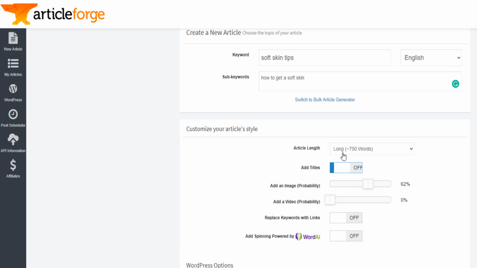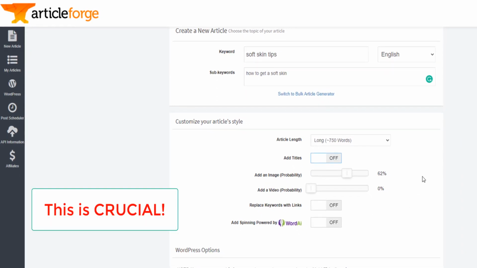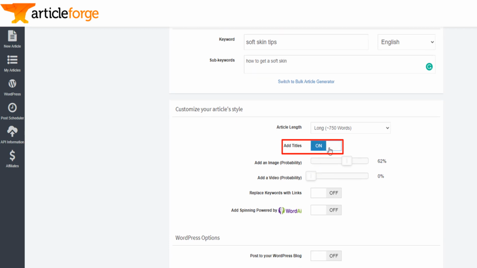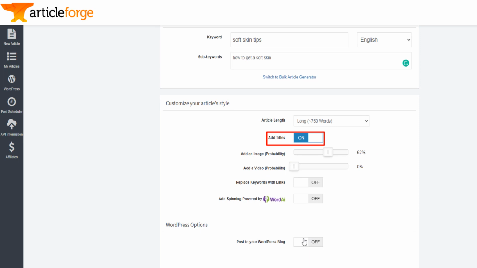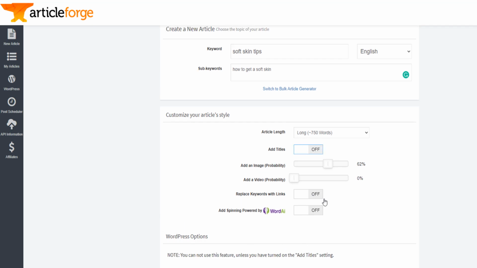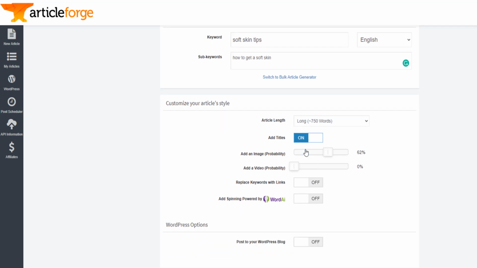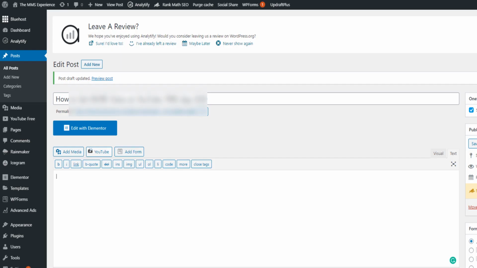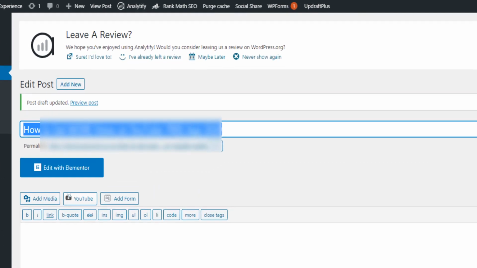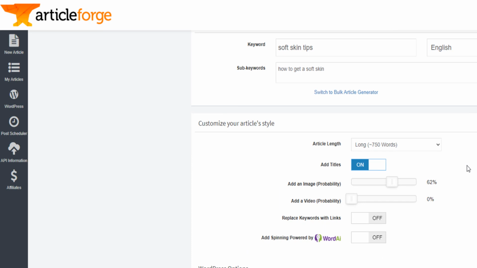If you want to select the website on which it will be published, you need to click on add title. It's when you click on add title that the option to select the WordPress website will be down here. If I unselect that, you see it's gone. Now if I select add title, it's because when you publish your blog post, you need a title. You need a title to be specified in order for the blog post to be published. That's why you click on add title.